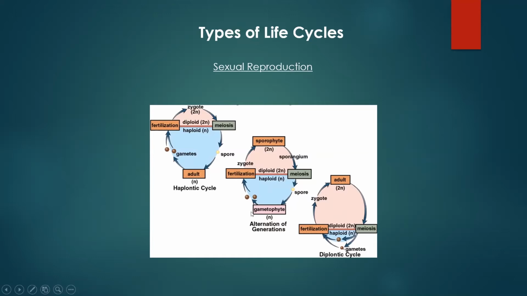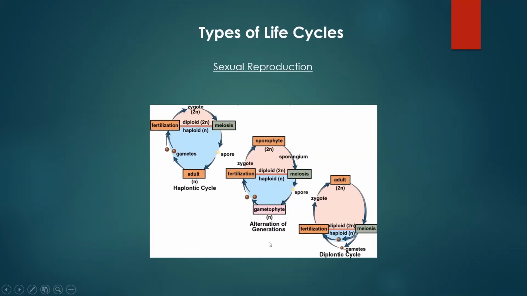All right, and the last one that we're going to talk about, which we're going to see a lot of in this lecture, is alternation of generations. This is something we see a lot of in plants. So plants actually have two distinct life stages. They have a sporophyte stage and a gametophyte stage with distinct ploidy. So the sporophyte stage is their diploid stage, while their gametophyte stage is their haploid stage.